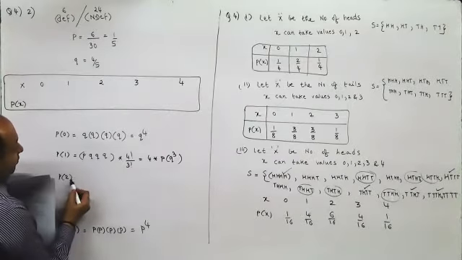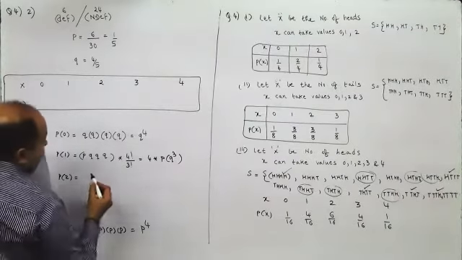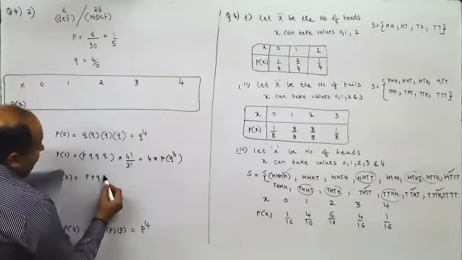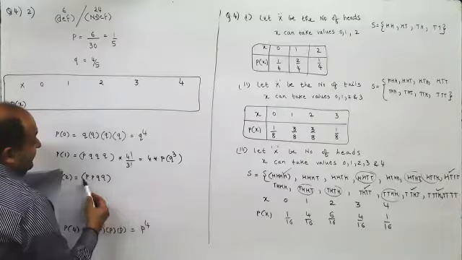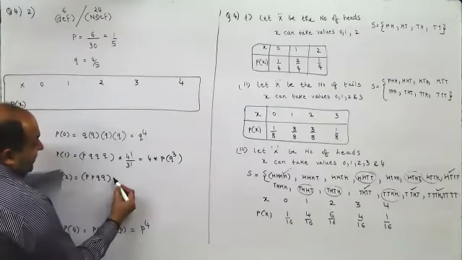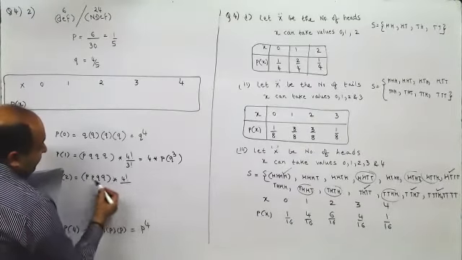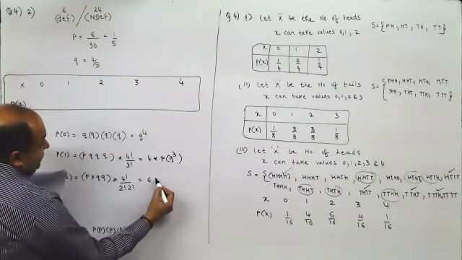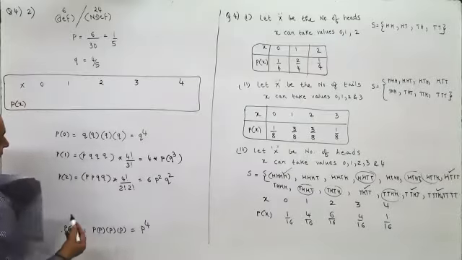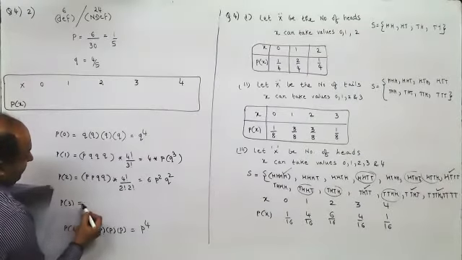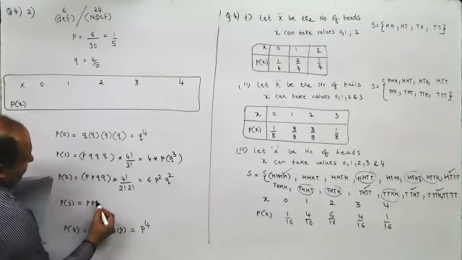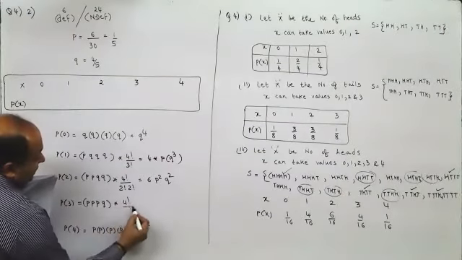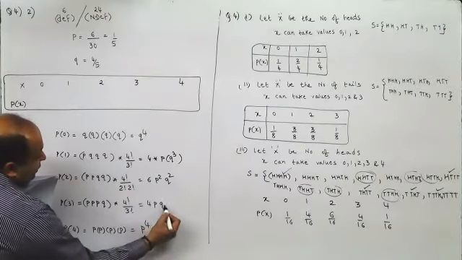Then P of 2. Now, what does 2 mean? Here you will get first success, second success, third and fourth failure, or first failure, second, and so on. You will have to take all the combinations. If all of them had been different, it would be 4 factorial, but dividing by 2 factorial into 2 factorial, this is 24 upon 4, so this is 6 P square Q square. Then your P of 3 would be what? First, second, third success, fourth failure, or any order. So I will take 4 factorial upon 3 factorial. This would also be 4 into P cube into Q.